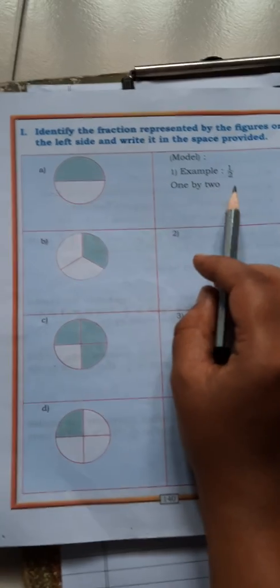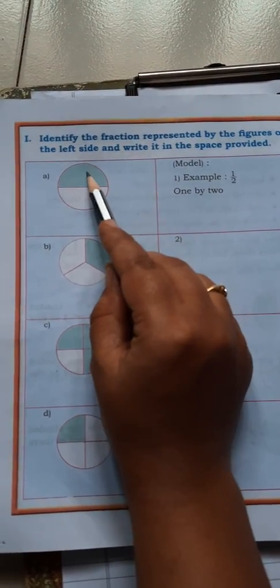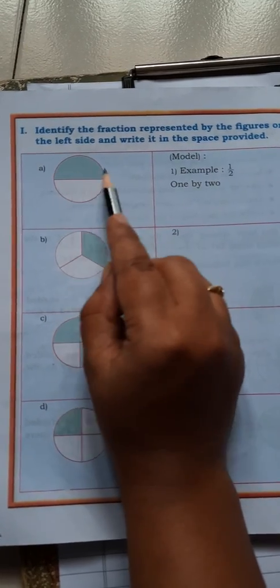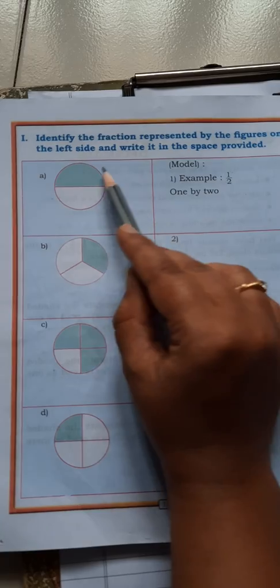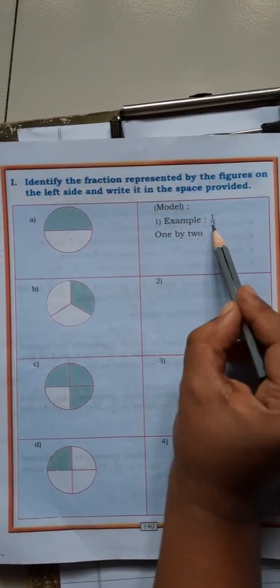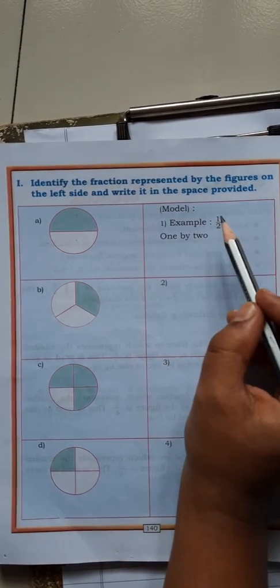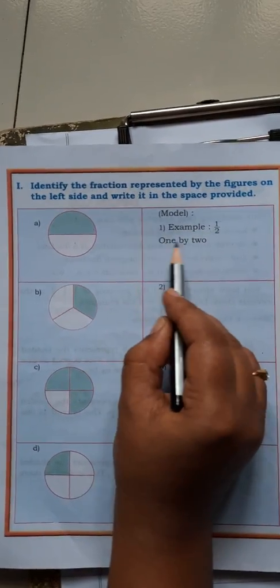See here. How many parts are shaded? One part. Only one part they have shaded. Yes or no? So they have written 1. Total how many parts are there, children? Total 1, 2 are there. So total parts should be in the denominator place. How to write that? 1 by 2. So now come to the next question.